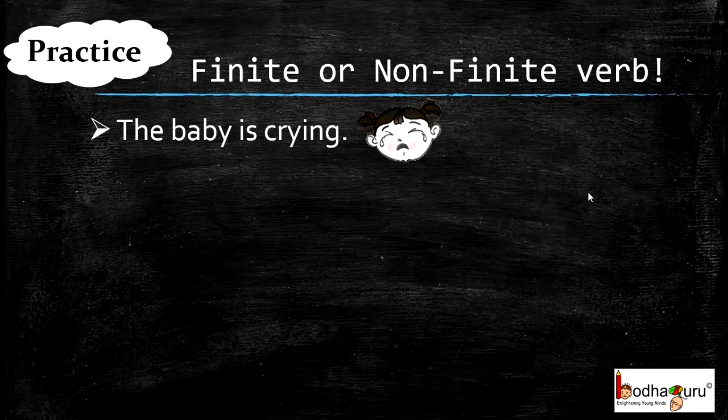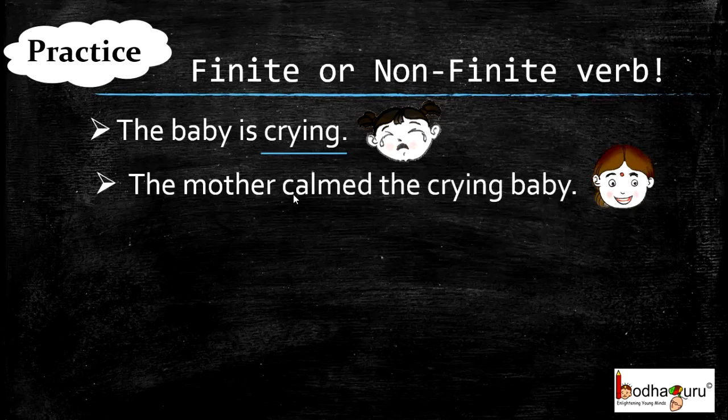The baby is crying. What is crying in the sentence? As we see, it is the present continuous form of the verb cry and it is the main verb. Hence, it is finite. The mother calmed the crying baby. What is the main verb here? Here, the main verb is calmed. And what about crying? Well, it is telling us about the baby, which is a noun, and hence we can say it is an adjective and it is a non-finite verb.